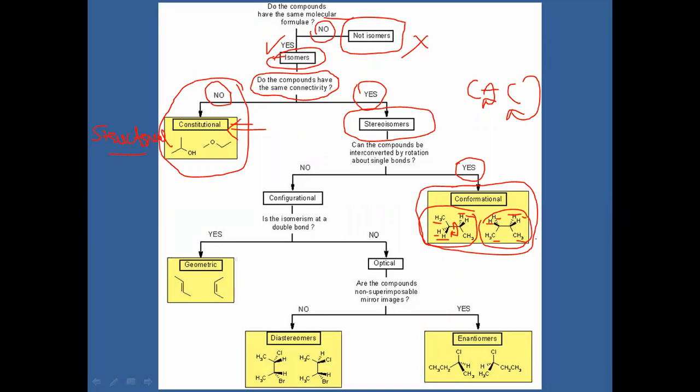As far as your syllabus is concerned, there are three compounds given for understanding conformational isomerism. That is ethane, and butane, an unbranched four-carbon hydrocarbon alkane, and one cyclic compound, that is cyclohexane.